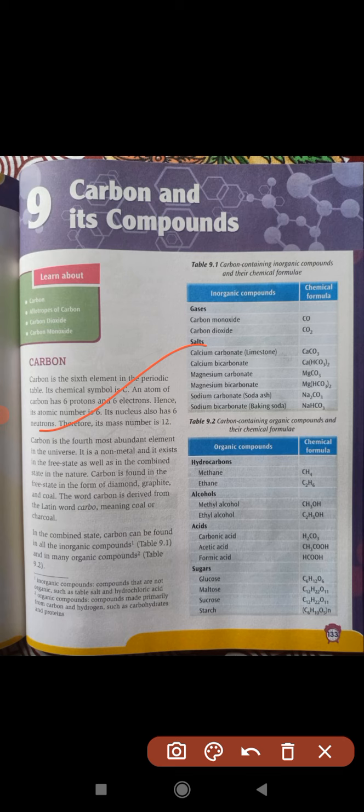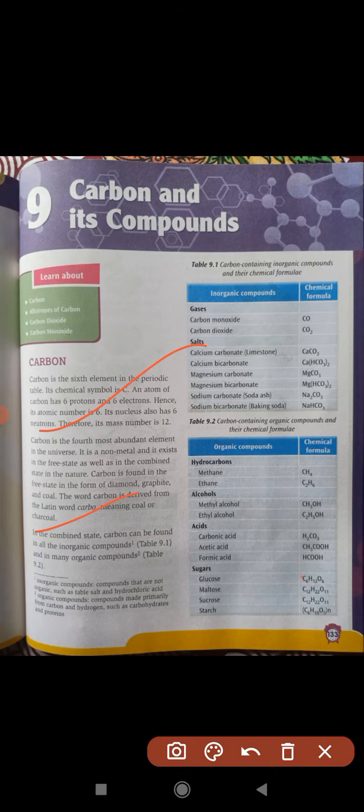So you all know that coal or charcoal contains carbon. All the coal and charcoal, burning of wood produces coal. So that is pure carbon, you can say, though impurities may also be there. Anything that is burning, the leftover is generally carbon. Now here it is in the combined state.